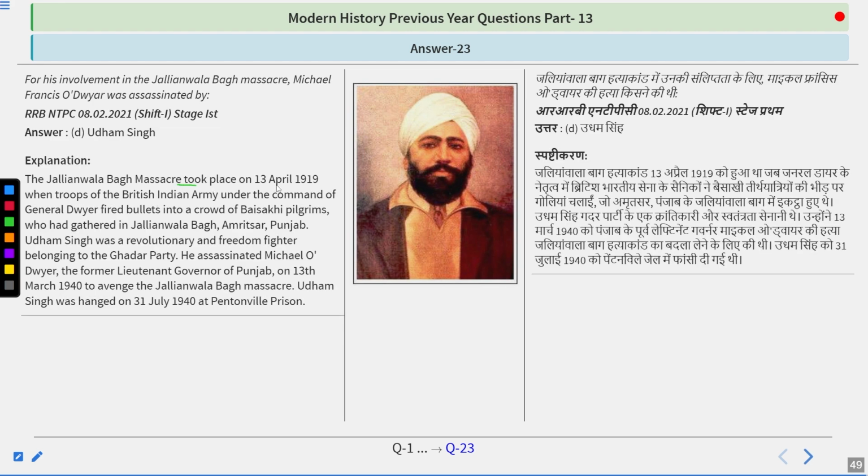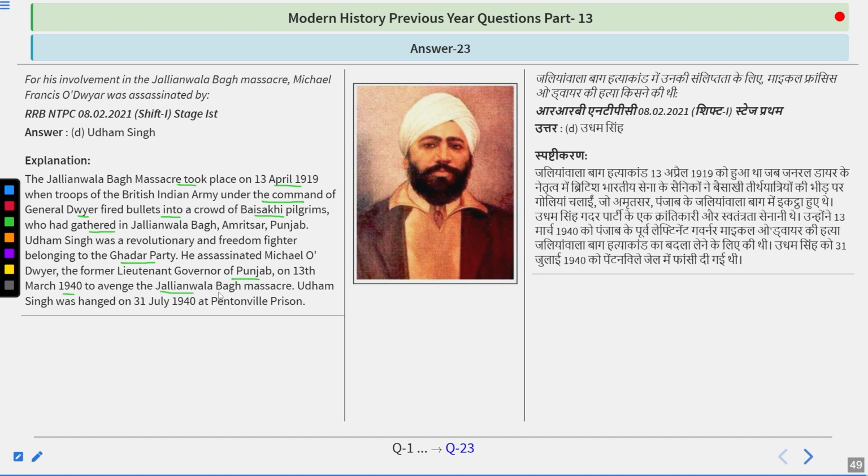So Jallianwala Bagh massacre took place on 13th April 1919 when the troops of the British Indian Army under the command of General Reginald Dyer fired bullets into the crowd of Vaisakhi pilgrims who had gathered in Jallianwala Bagh. Udham Singh was a revolutionary and freedom fighter belonging to the Ghadar Party. Ghadar Party was founded in 1913 in San Francisco. He assassinated Michael O'Dwyer, the former Lieutenant Governor of Punjab, on 13 March 1940.